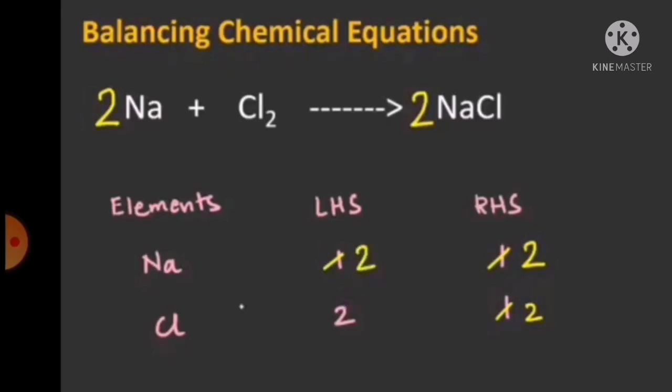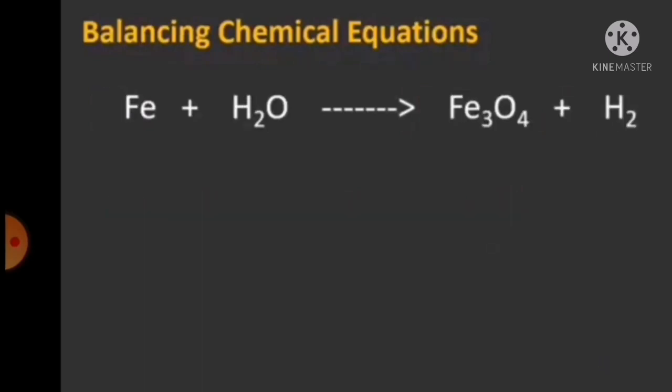So now what is the difference? Yeah, sodium is less on the left hand side. So here also we multiply that with 2. 2Na plus Cl2 gives 2NaCl. So now the equation is balanced. So we should study how to balance a chemical equation with these steps.